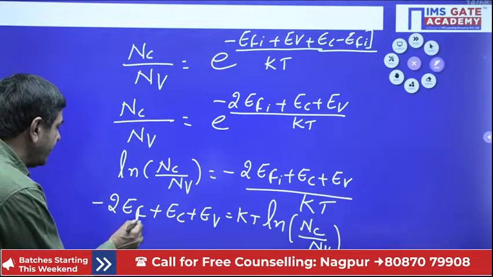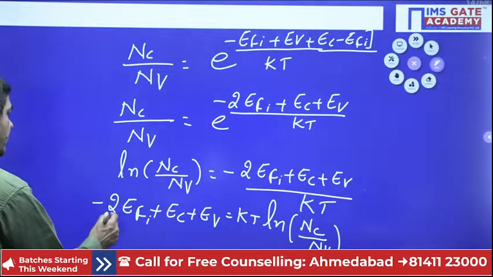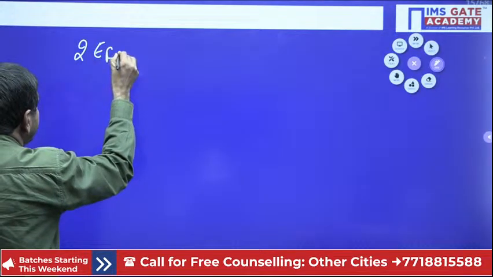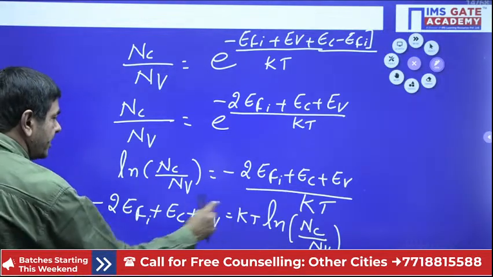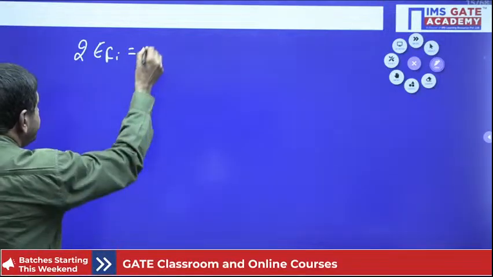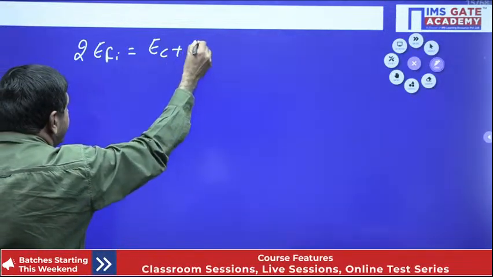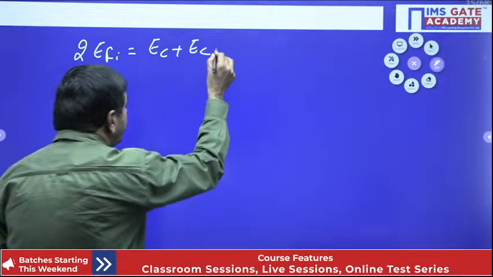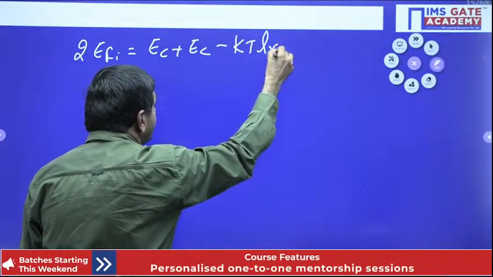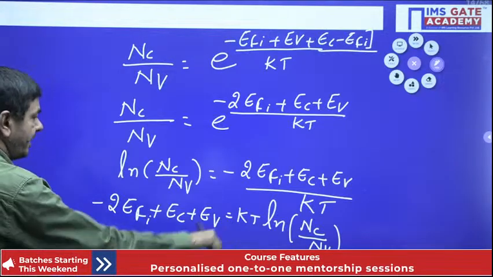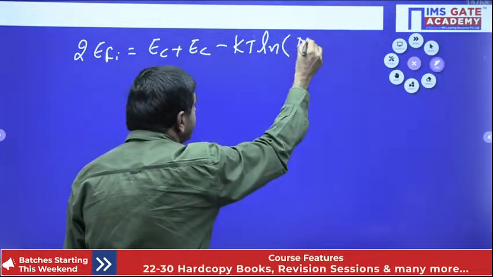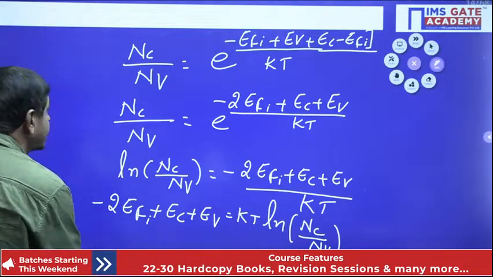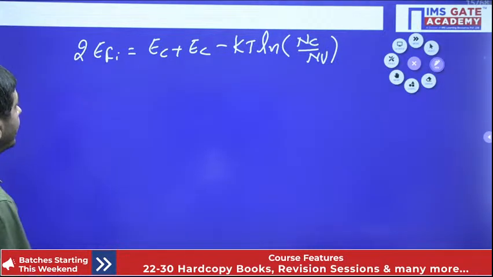My aim is to find the Efi only now. So Efi equal to what? 2Efi equal to what I can get. If you bring Ec plus Ev, then still what is left? Ec plus Ev minus kT ln of Nc by Nv I can get now. Is it correct? Once again we can say Nc by Nv. Yes. Now we can find the Efi value directly.